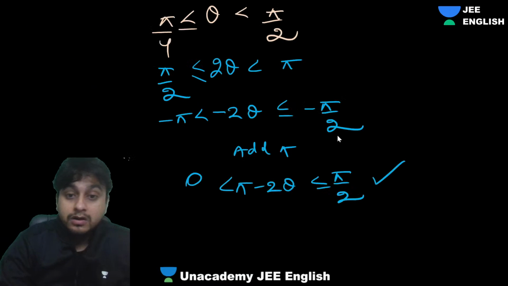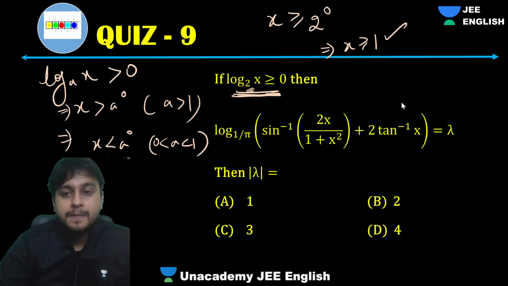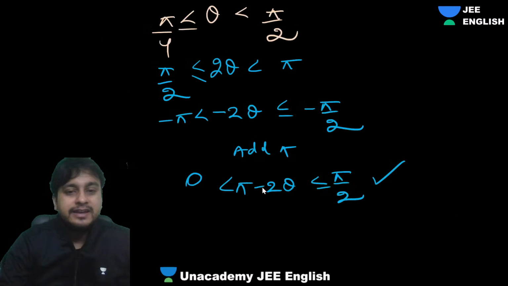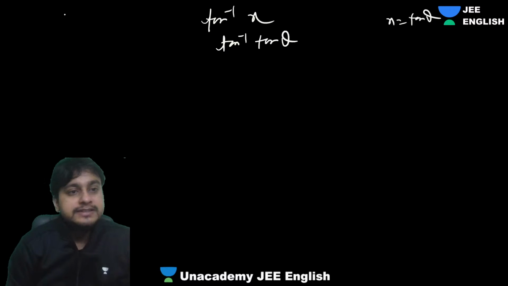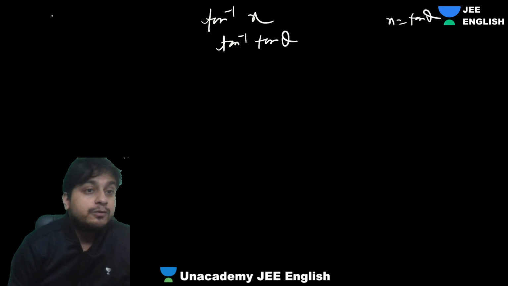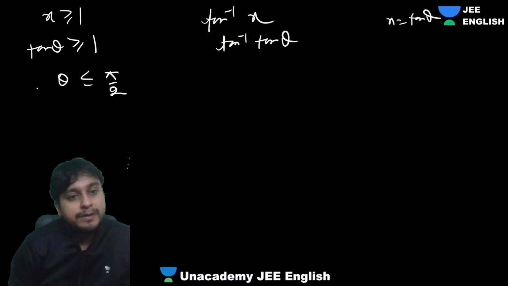Now, what is it? Tell me. Next is this one, tan inverse. So guys, it is pretty simple. You can cancel it out, because the best part about tan inverse is, here also you'll put x equals tan theta, no doubt. And we'll have tan inverse tan theta. Now you will say, sir, can we cancel it? You have to check. What is x greater than 1? That means tan theta is greater than 1. That means theta is between pi by 4 to pi by 2.